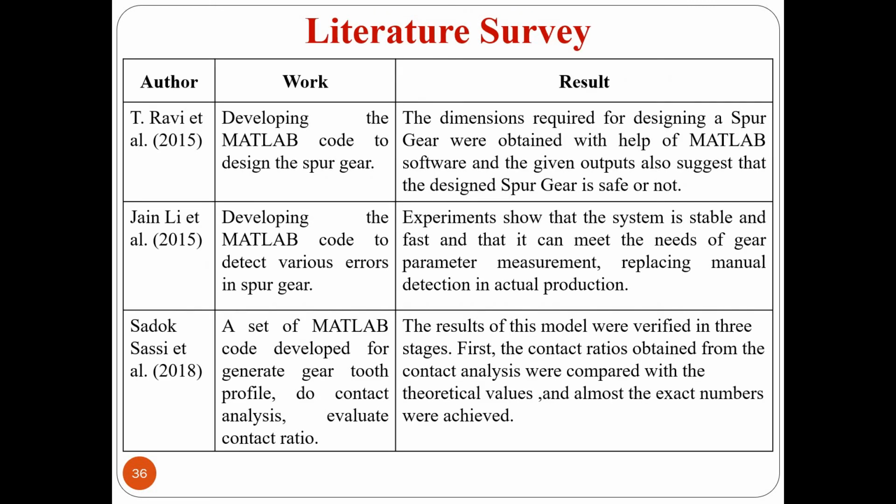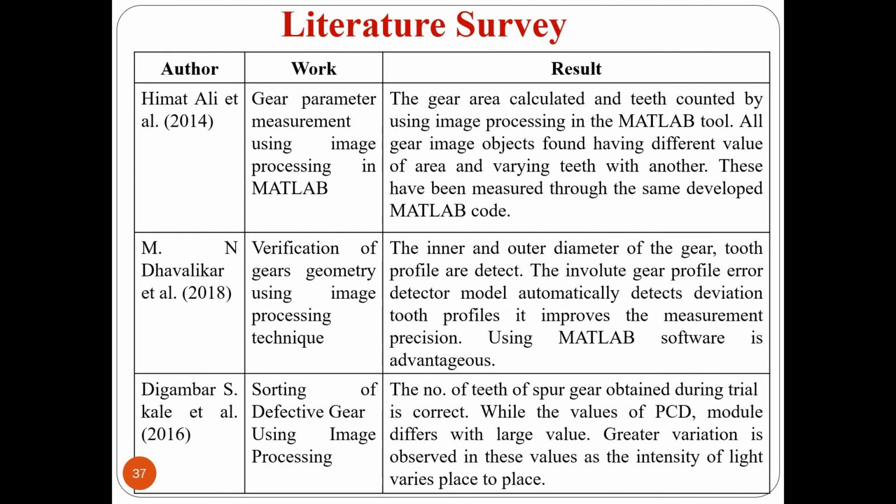Literature survey. When we were searching for information about this project topic, we studied different papers. The different authors worked on different topics. Author Ravi Italy worked on developing the MATLAB code to design the spur gear, and author Jane Lee Italy worked on developing the MATLAB code to detect the various errors in spur gear. Eamon Dawlikar worked on the verification of gear geometry using image processing technique. And in searching, we got various information about this topic. Now the timeline. This is the timeline.